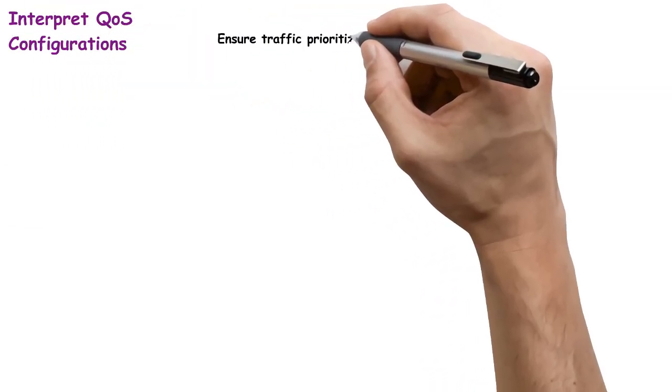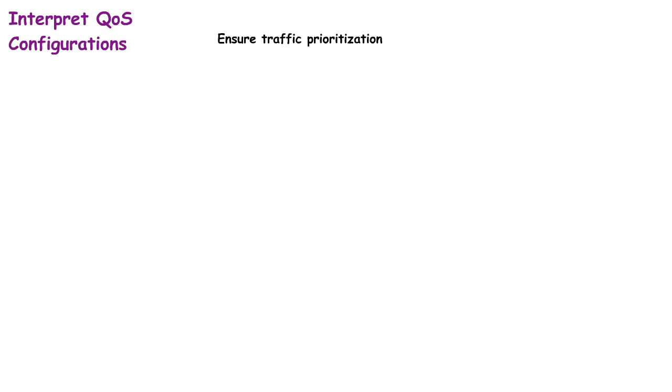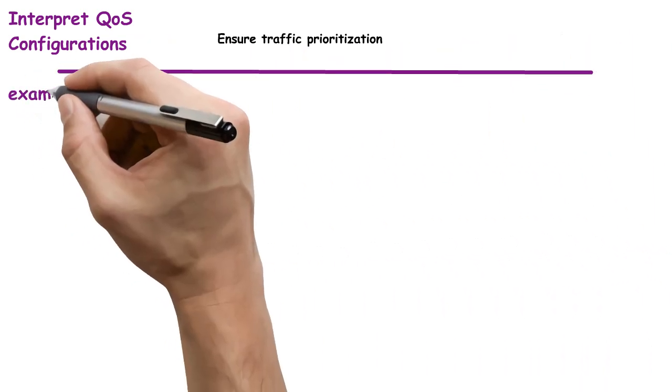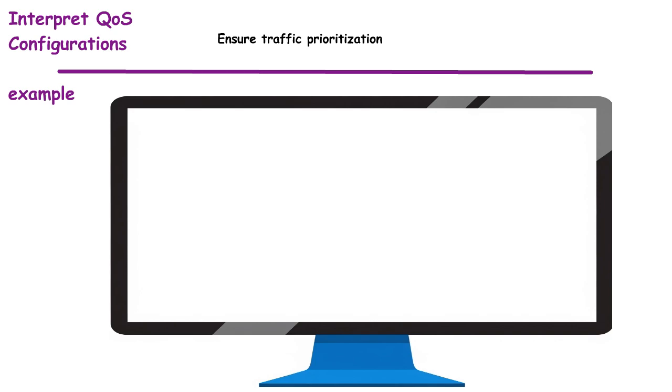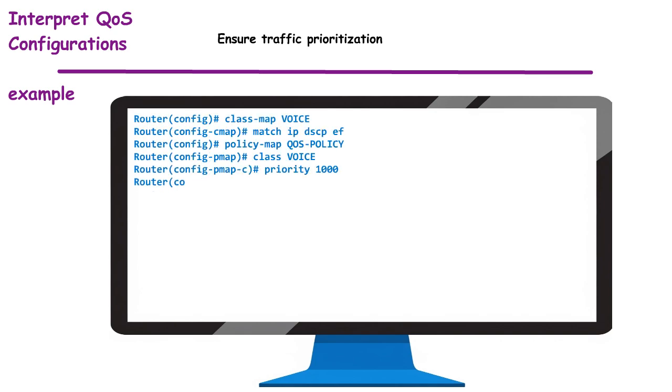QoS ensures critical applications like voice or video get priority in congested networks. Think of it as a traffic police officer directing emergency vehicles ahead of normal cars. We'll interpret a QoS policy configuration to see traffic prioritization in action. Using router IOS and by typing these commands, we define a class map for voice traffic and apply a priority